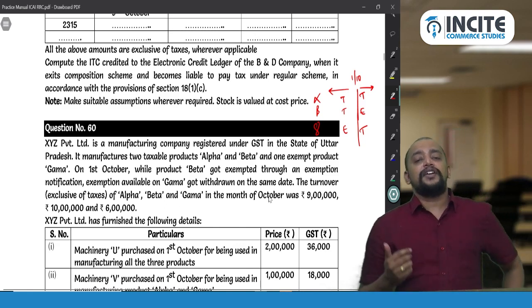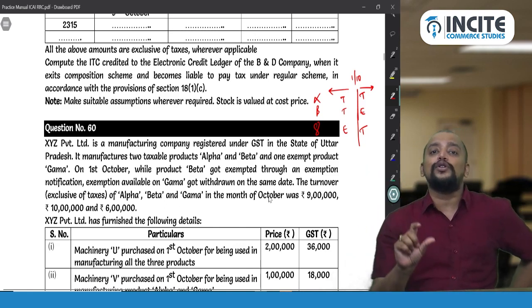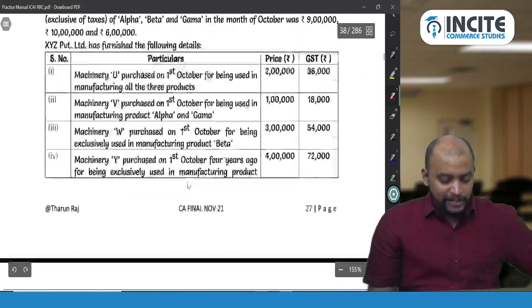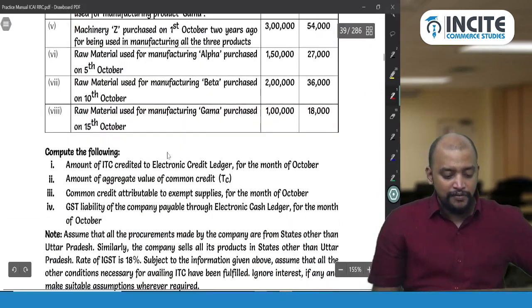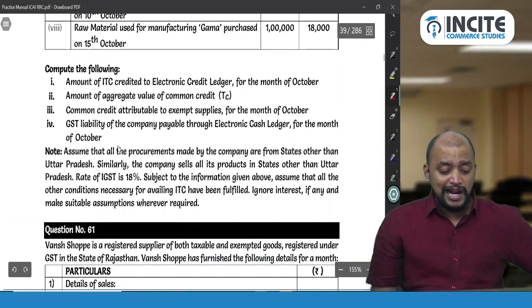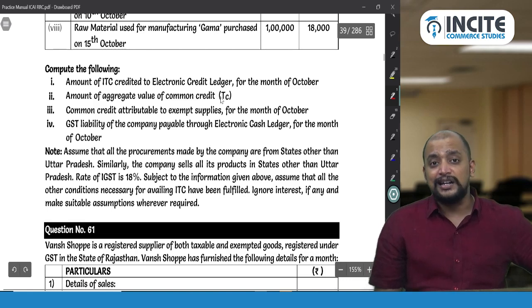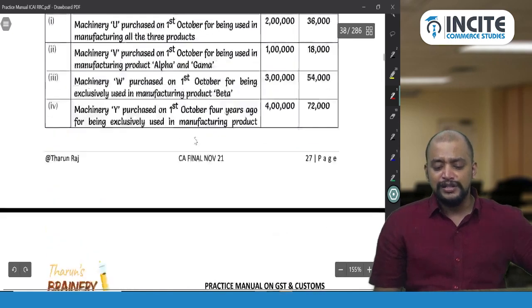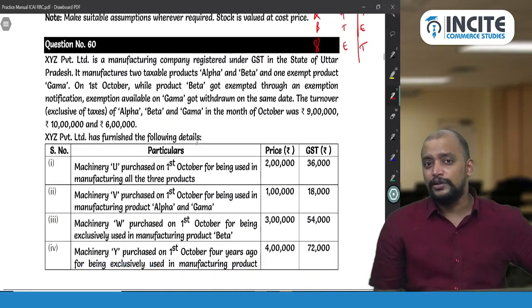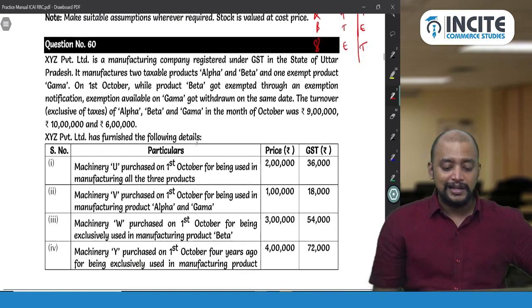So this is given for finding the exempted turnover to total turnover. Now they gave a list of machineries and a list of raw materials purchased. They are asking how much is the ITC credited to the electronic credit ledger and the common credit attributable to exempted supply. So this is literally on Rule 43, that is capital goods, manner of availment and reversal of ITC.